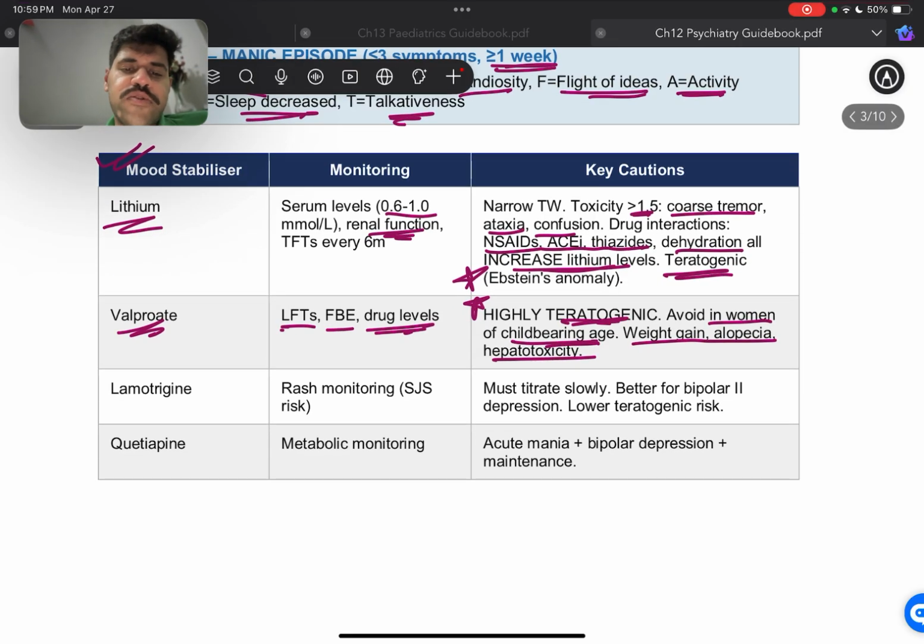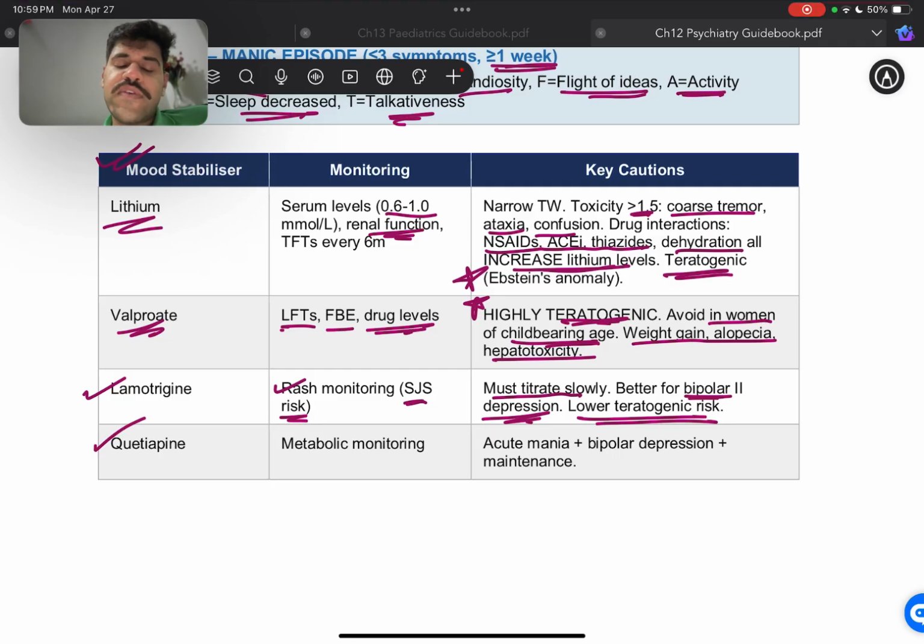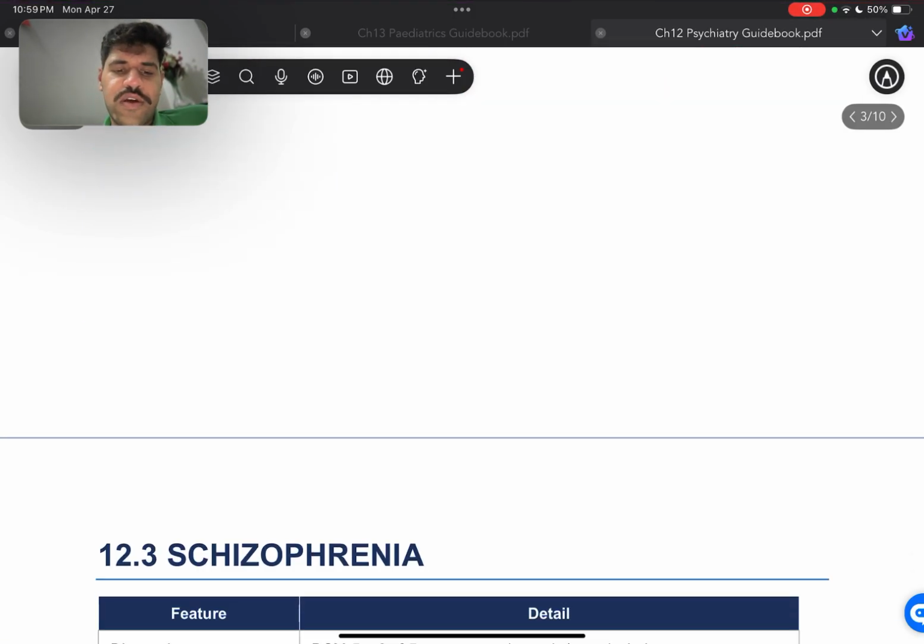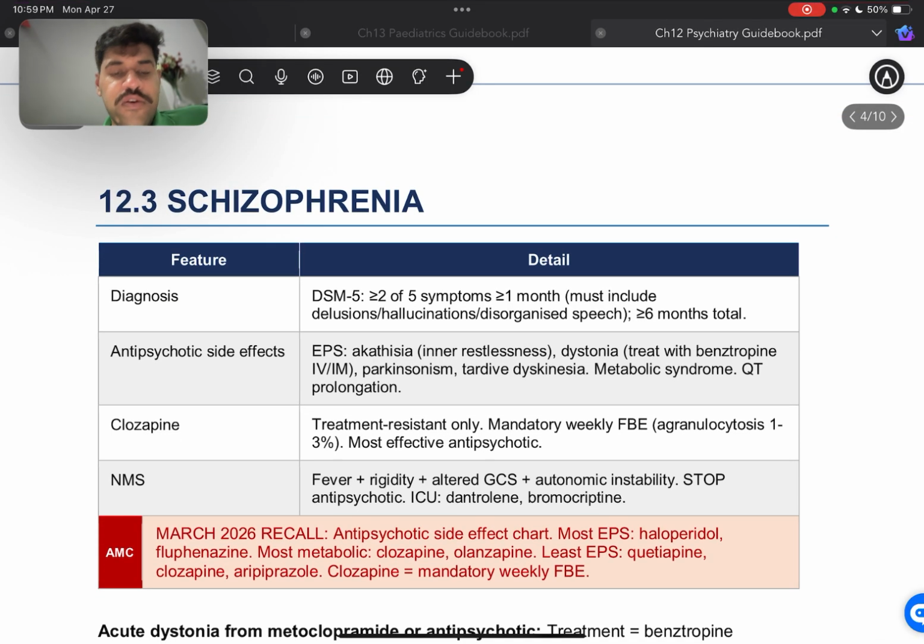All right. Lamotrigine, we have to monitor for rash because it has a risk of SJS, which is a severe side effect. We have to titrate it slowly, and it's better for bipolar type 2 depression, and it has a lower teratogenic risk. All right. Then quetiapine, we have to monitor the metabolism. We have to avoid it in acute mania in bipolar depression, and we have to look for the side effects while giving it as maintenance to those patients. All right. Now, moving on to schizophrenia.